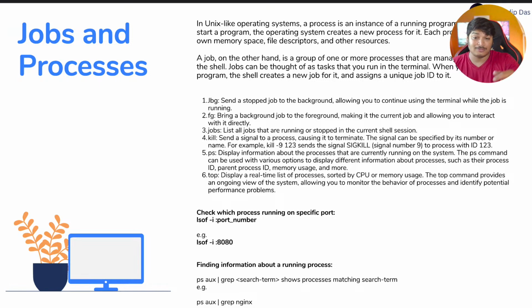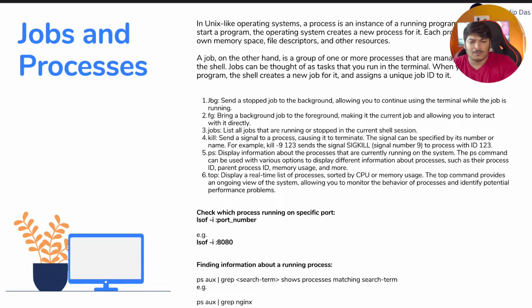So bg is a background job. Suppose you have multiple processes running, it brings one to the front in the current view, and you can interact, maybe stop it, maybe restart it, whatever you want, you can do all the stuff. Now jobs: if you run the jobs command, it will give you a list of all the jobs that are running or stopped by the current shell session. Okay, then you have a kill command.